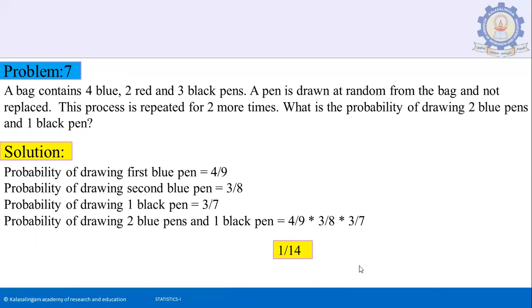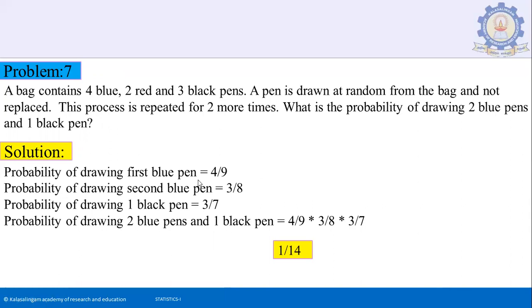Now we are not replacing the pens. A bag contains 4 blue, 2 red and 3 black pens. A pen is drawn at random from the bag and not replaced. So in the previous problem, we replaced the pen. Now it is not replaced. This process is repeated 2 more times. What is the probability of drawing 2 blue pens and 1 black pen?